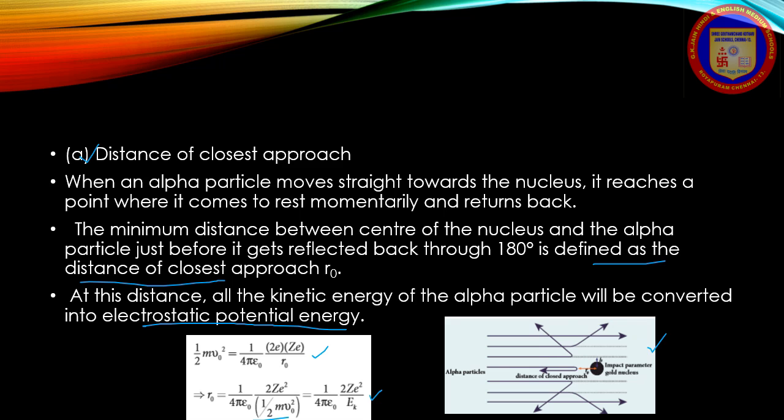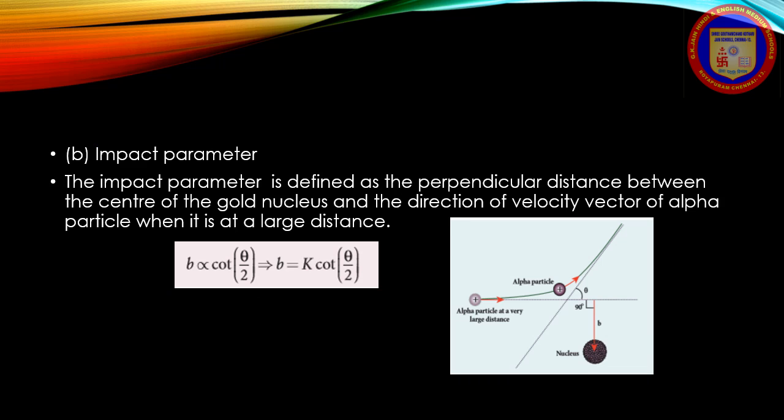Next is impact parameter. As shown in the diagram, the impact parameter is defined as the perpendicular distance between the center of the gold nucleus and the velocity vector of the alpha particle when it is at a larger distance. Here they give a relation between impact parameter and scattering angle as b proportional to cot theta by 2.